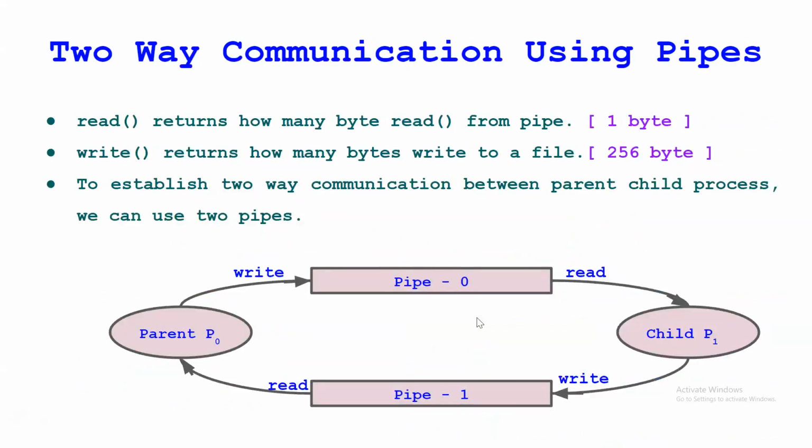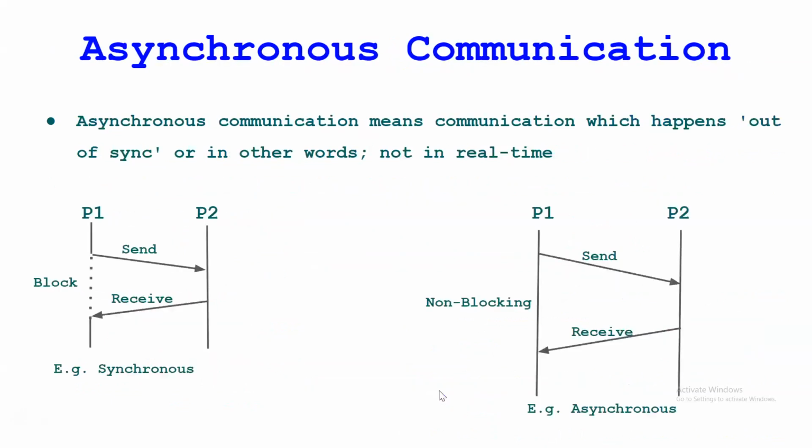And if you want two-way communication between two processes using pipes, this is the diagram. We can use two pipes for two-way communication. And what does asynchronous communication mean? It happens out of synchronization, or in other words, not in real time. These are the two diagrams I already told you. This is the synchronous example.